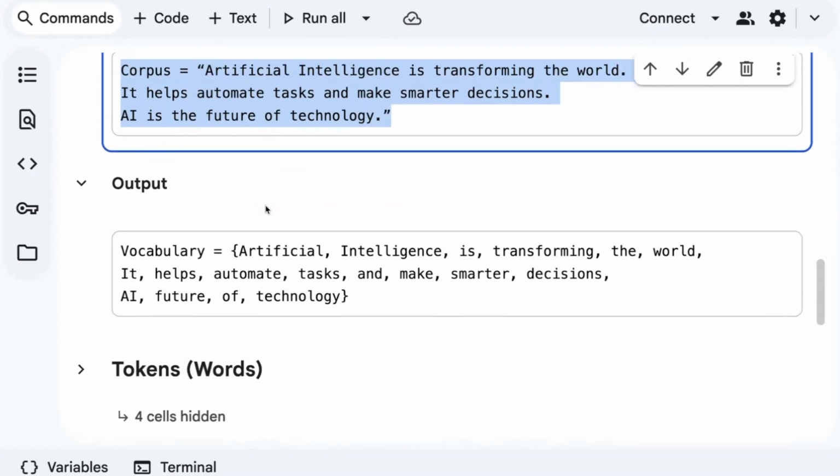Okay, that is a vocabulary. See here, every word is taken only one time. If something is repeating, it is taken only one time. That is uniqueness. Okay, I hope this is clear.